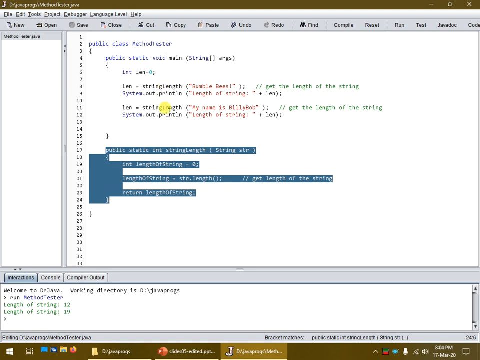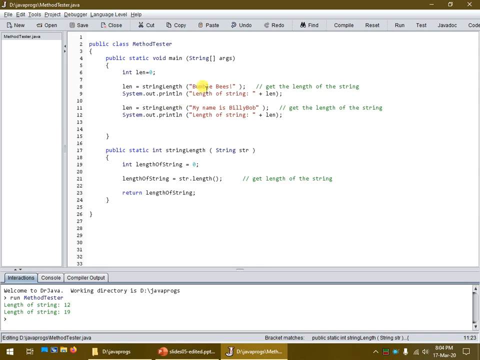So in this case, we're calling it with bumblebees as the very first example. So that string gets moved over here. It's called str locally just to the string length method. The string length method has its own variable here called length of string, which is assigned the value of the length of that string, and it returns it.